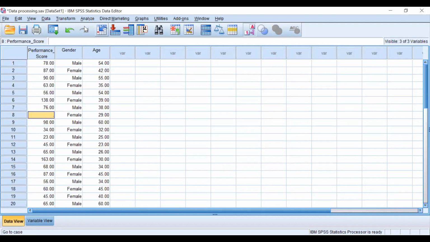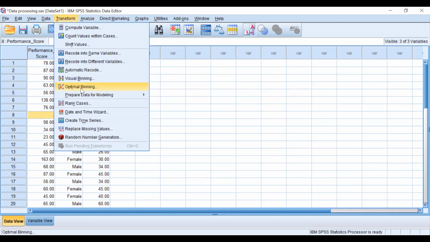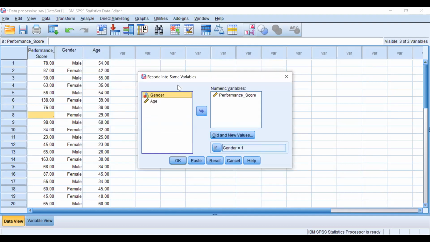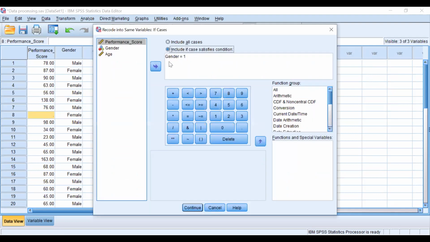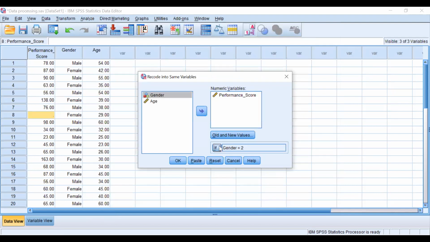The female one. Now we have to again transform into same variable. Why I have not used the other option, I'll tell you. Then again condition, If gender is equal to 2, continue.